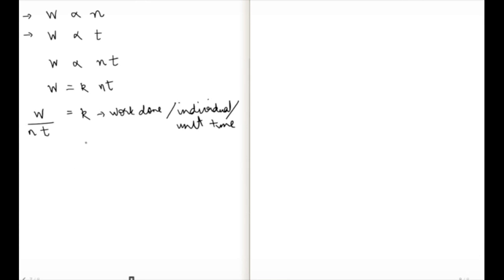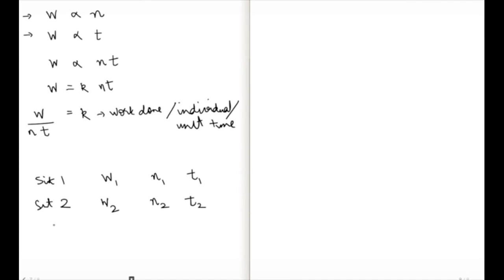Now what does this tell me for my problem solving? This tells me that let's say there are 2 situations, situation 1 and situation 2. The amount of work done in situation 1 is w1, done by n1 people in t1 time, and let's say in situation 2 the amount of work done is w2, being done by n2 people in t2 time.